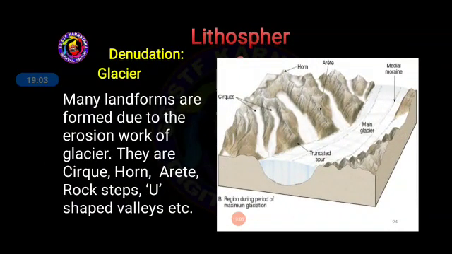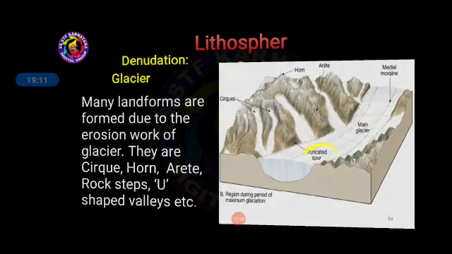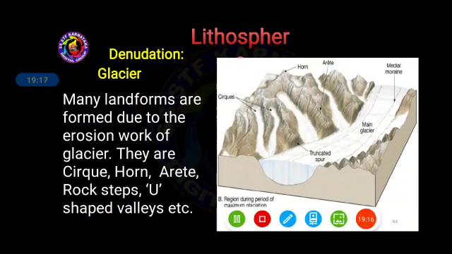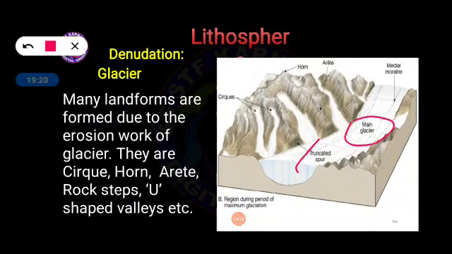Many landforms are formed due to the erosion work of the glacier. They are cirque, horn, arete, and many other landforms are also created. Here you can see the best example in the picture very easily. So these are the important landforms created by glaciers whenever they start to flow from one place to another, and the flow of the ice is very slow. That doesn't mean we should compare the flow of ice to a river. A river is a liquid and flows very speedily, but in the case of a glacier, the mass of ice or snow continues to flow very slowly.